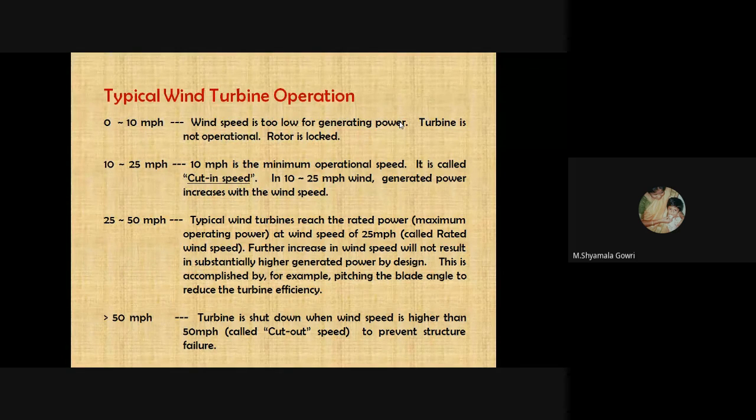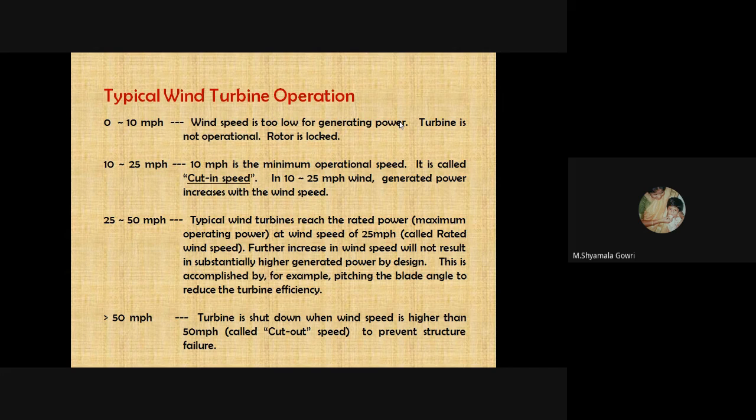So we have different speeds. When it is 0 to 10 miles per hour, the wind speed is too low for generating power. The turbine is not operational, the rotor is locked with this speed. So when we are going for 10 to 25 miles per hour, 10 miles per hour is a minimum operational speed. It is also called as cut-in speed. And at 10 to 25 miles per hour wind, the generated power increases with the wind speed.